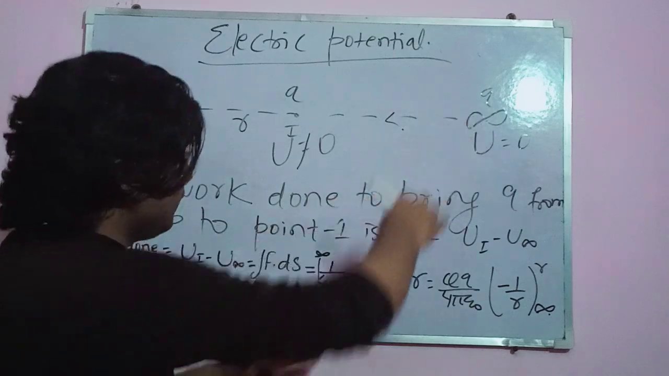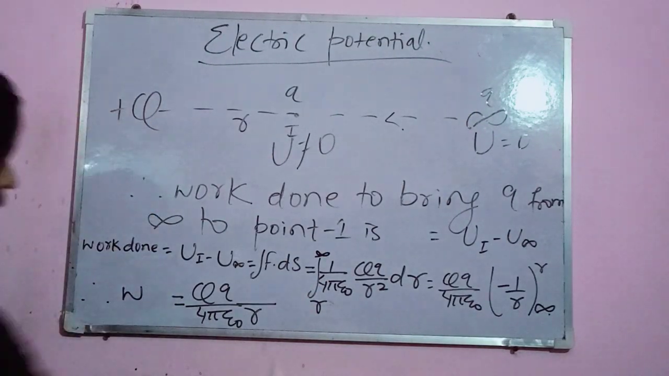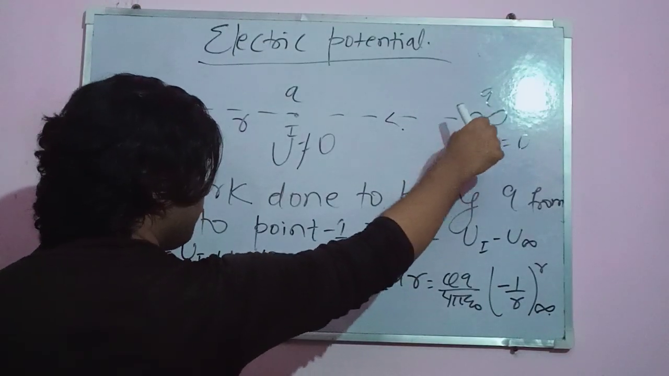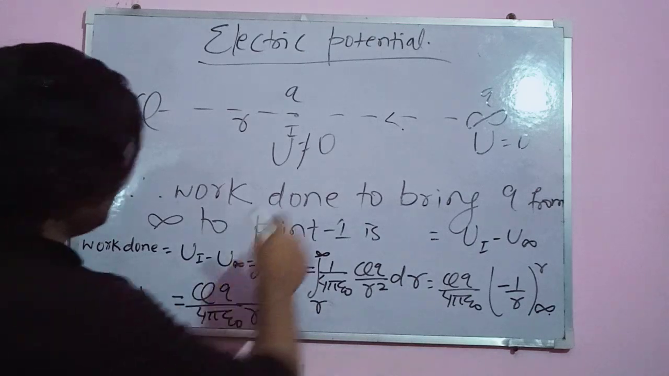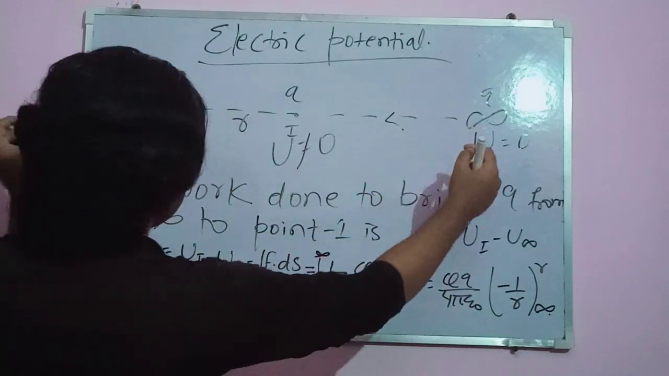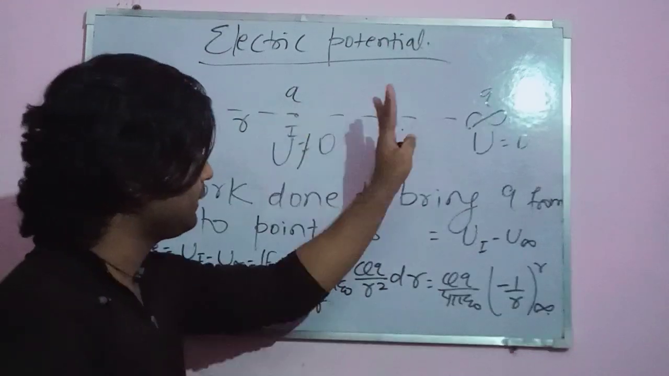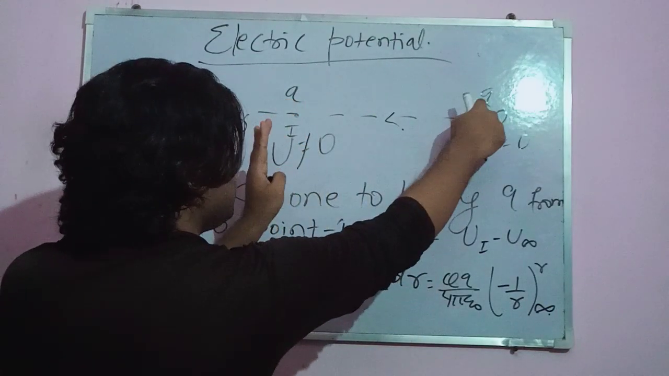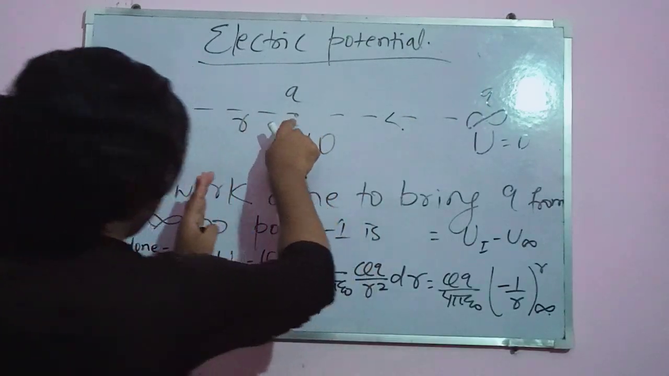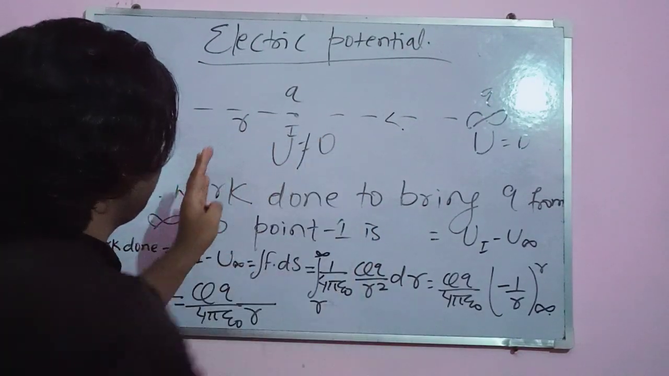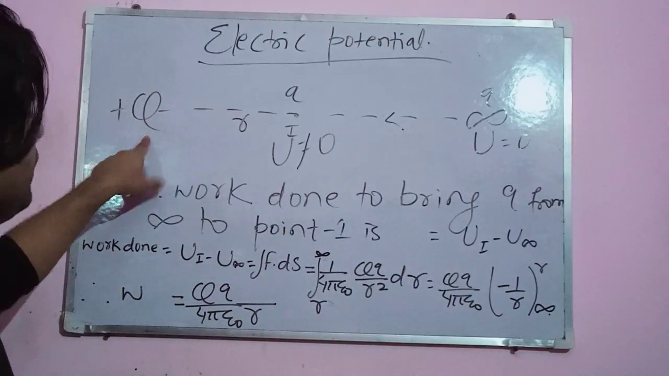starts its journey from infinity, at infinity the effect of this Q is 0. But as it starts its journey from infinity and heads towards here, this is positive and this is also positive, so they both repel each other. So this force is resisting that charge. And each and every step of this charge towards this point, to reach point 1, is opposing the resistive force of plus Q.